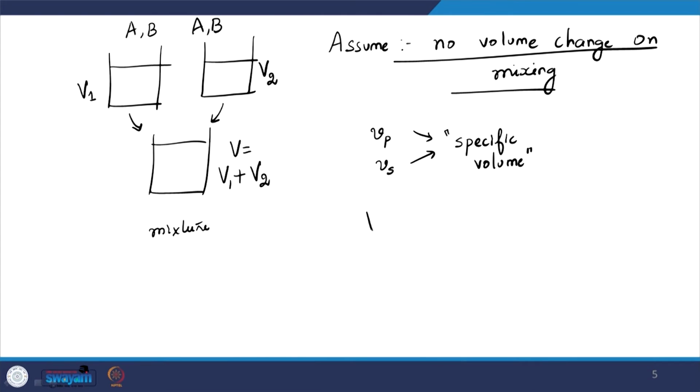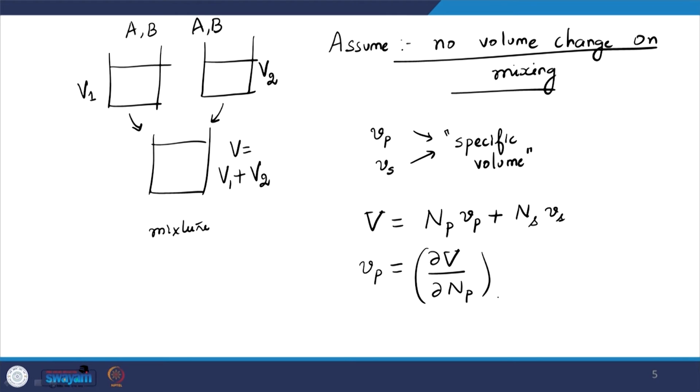So, the way it is defined is, let us say if V is my final volume, I can define V as something like Np Vp plus Ns Vs, where Vp is defined as dou V by dou Np at constant value of Ns, and Vs is defined as dou V by dou Ns at constant value of Np, and of course, at constant temperature, right.